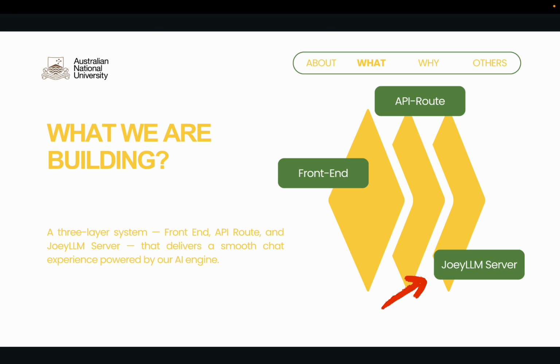Finally, the JoeyLLM server. This is our brain. It's the one actually generating responses using our AI model. It speaks in the same JSON format as OpenAI's API, so it's flexible and easy to integrate with other systems down the line.